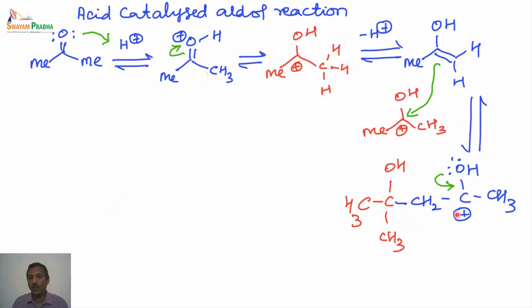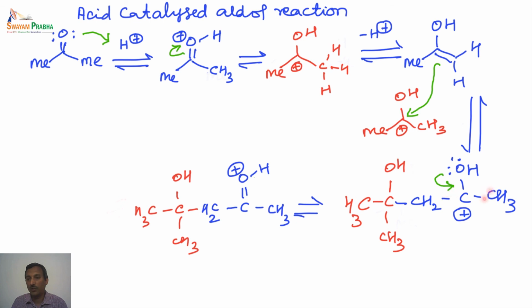So once this intermediate is formed, oxygen is having a lone pair. So oxygen gives the lone pair of electrons between carbon and oxygen. So we end up with this particular intermediate. The oxonium ion is formed.